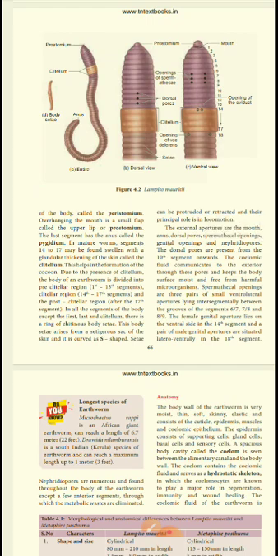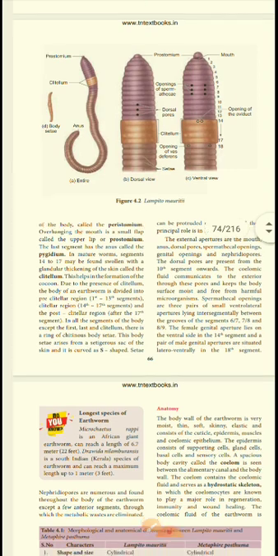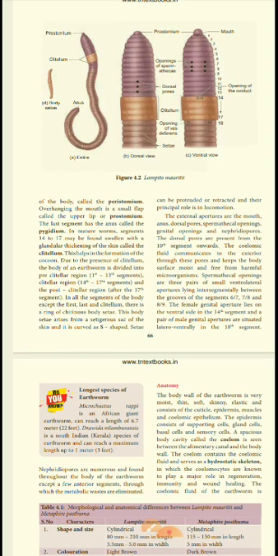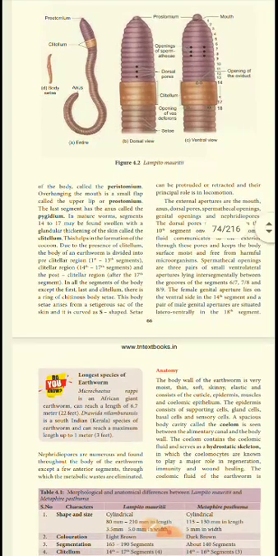Okay, in the mature worm, segments 14 to 17 may be mature, swollen with glandular thickening of the skin. Only that glandular thickening of the skin we can call the clitellum. Why it is present: because it is helpful in the formation of the cocoon. The body of the earthworm is divided into the preclitellar region, which is the 1st to 13th segment. After that, 14 to 17 is the clitellar region. The post-clitellar region is after the 17th to the end. Okay, so this is the explanation of the first, last and clitellum.